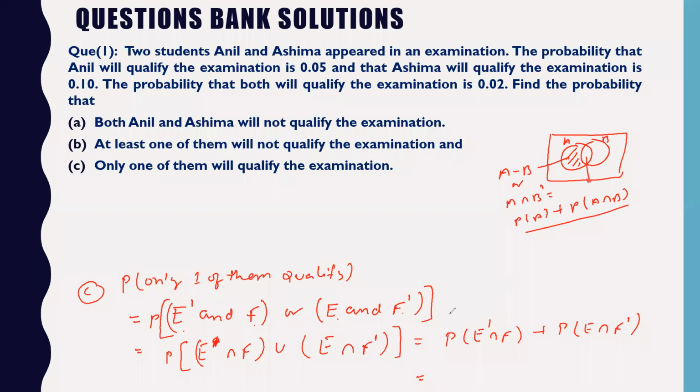Same way here. So what is this probability? You will get probability of E minus probability of E intersection F, plus here also you will get probability of F minus probability of E intersection F. Just substitute the values and get the answer.